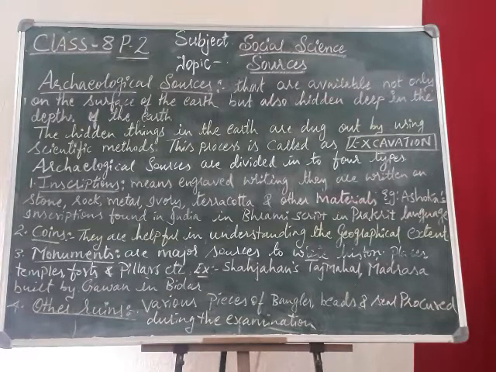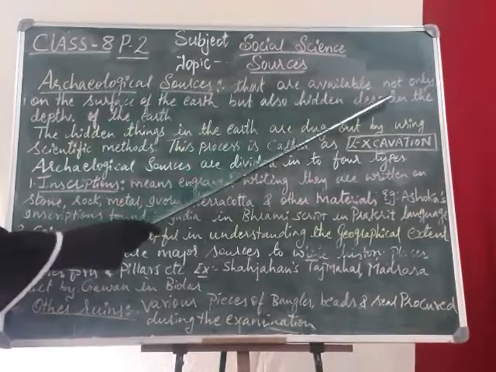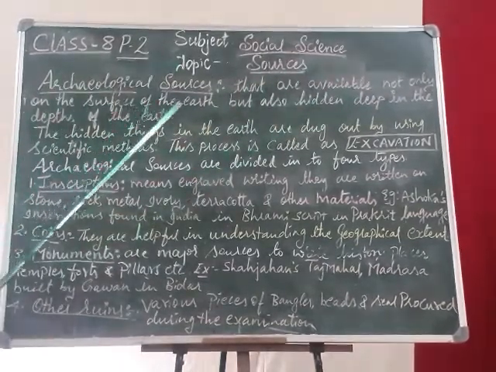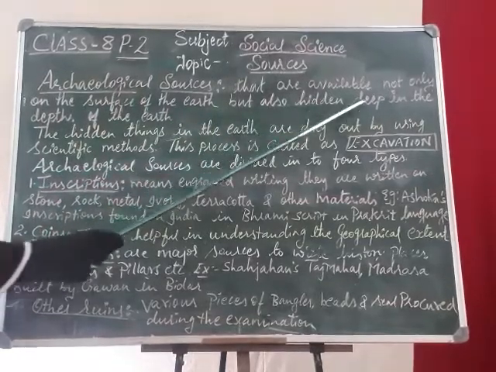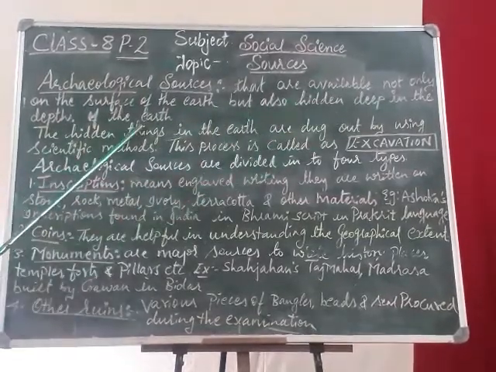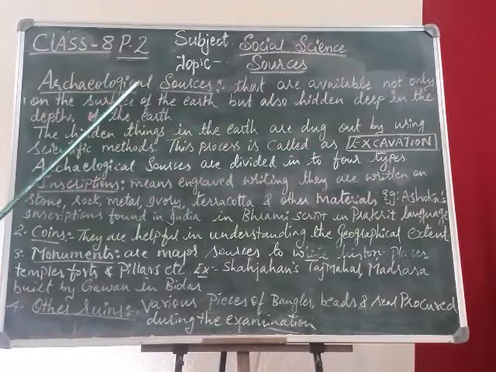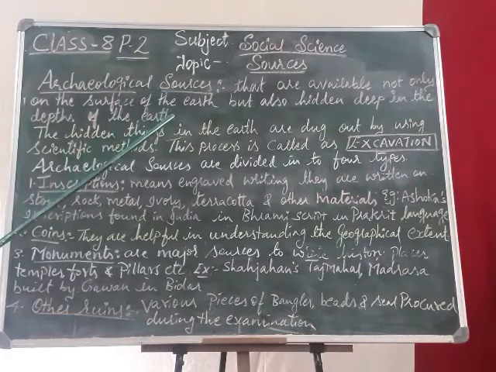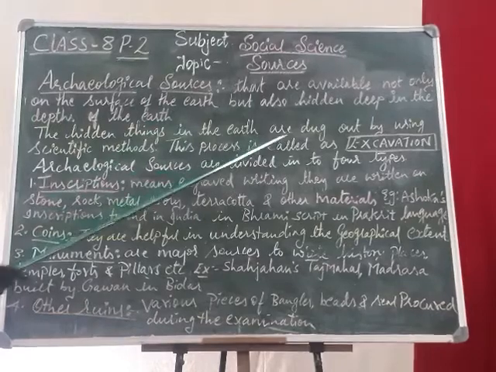A person who studies archaeological sources is called an archaeologist. What is the meaning of this archaeological source? Archaeological sources are those available not only on the surface of the earth but also hidden deep in the depths of the earth. He tried to keep on hunting, and the person tried to bring out the information of the early period, and it has been maintained as a record that is called history. And next comes the excavation.